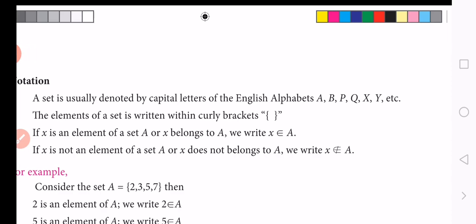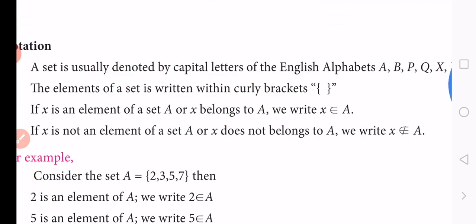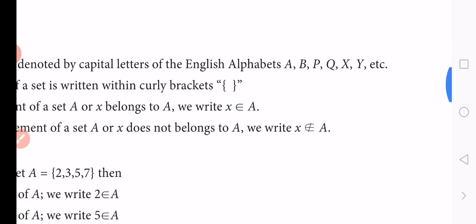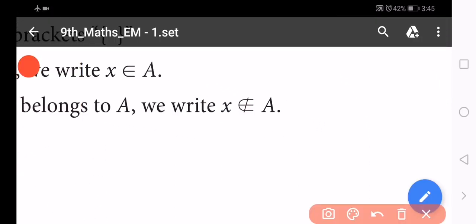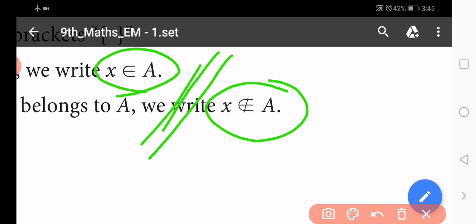Now the fourth point: if x is not an element of a set A, or x does not belong to A, we write the symbol x does not belong to A. So you know very well the difference between belongs to and does not belong to. How do we read these notations?